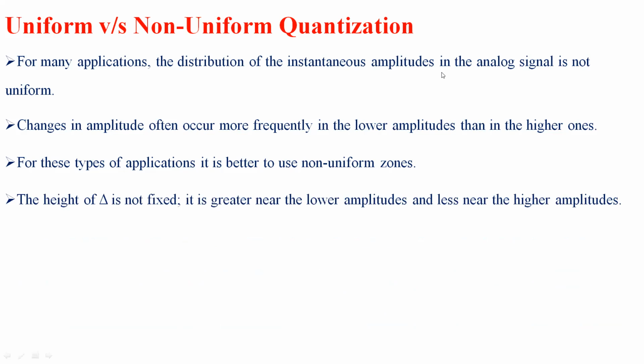We have a formula to calculate delta, that is the height of a zone. The height of delta is not fixed. It is based on the minimum and maximum values, Vmin and Vmax. This delta changes for each amplitude value. It is greater near the lower amplitude and less near the higher amplitude.